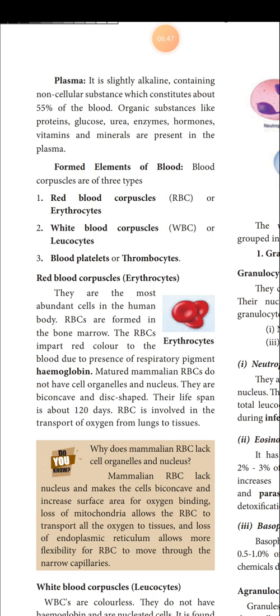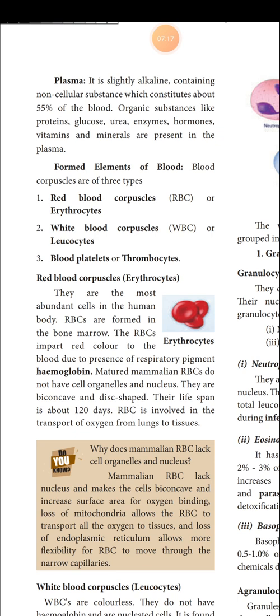So here you can understand very easily by reading itself. Anyhow, it's my duty, I will explain once again. The most abundant cell in our body is the RBC. Where are the RBCs produced? RBCs are produced in the bone marrow. After production, how many days do they stay in the blood? They stay up to 120 days in the blood.